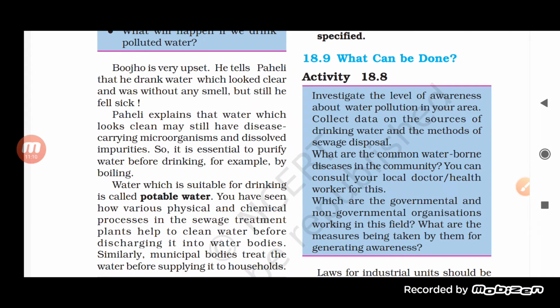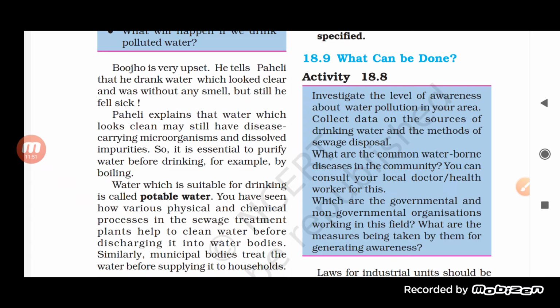What can be done? What are the things that we can do in order to remove water pollution? See here, investigate the level of awareness about water pollution in your area. Collect data on the sources of drinking water and the method of sewage disposal. What are the common waterborne diseases in the community? You can consult your local doctor or health worker for this. Which governmental and non-governmental organizations are working in this field? What measures are being taken by them for generating awareness?